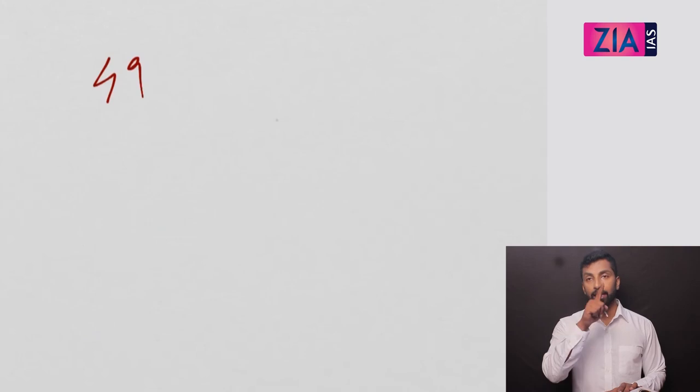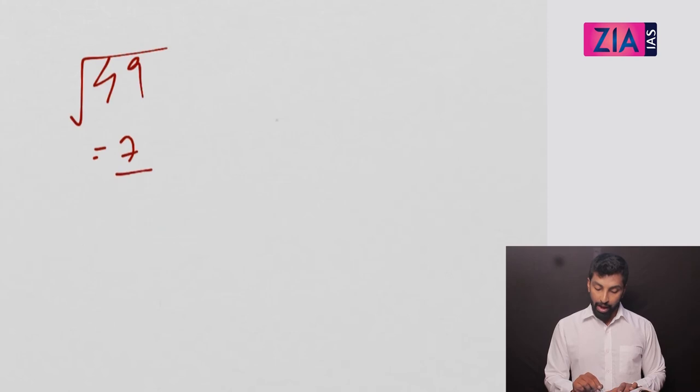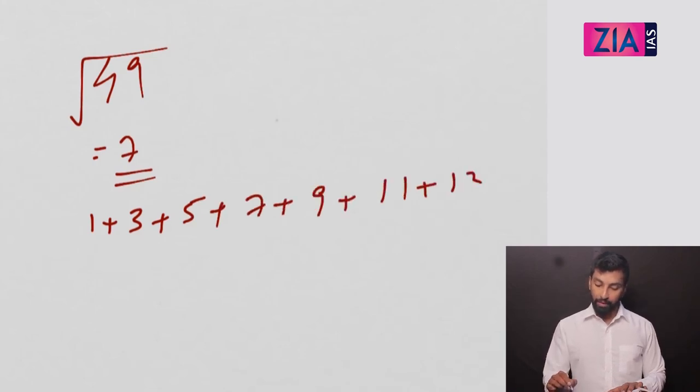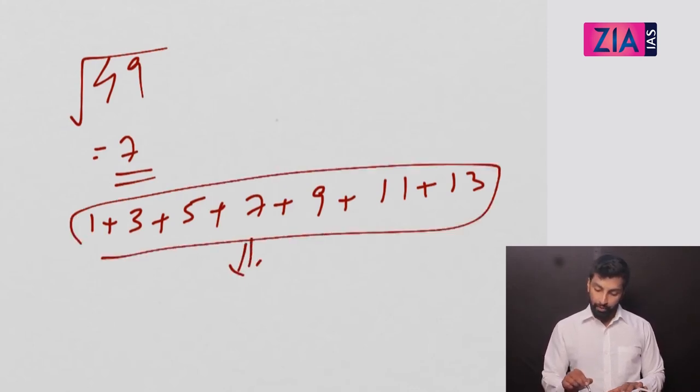The second property is an interesting property. Any square number you take, you can write it as a sum of consecutive odd numbers. Let's take 49. I need to write it as a sum of consecutive odd numbers starting from 1. So what you need to do is take the root of 49. What is that? 7. Now write the first 7 consecutive odd numbers: 1 plus 3 plus 5 plus 7 plus 9 plus 11 plus 13, right? That's 7. Now you add this, and what you get is 49.